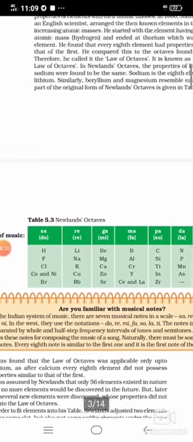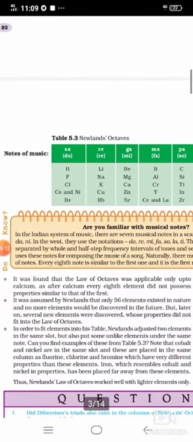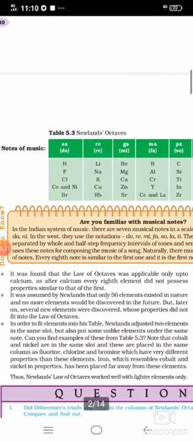of them show similarity. Now it was found that this classification was also not extendable, because the law of octaves was applicable only up to calcium. After calcium, every 8th element did not possess properties similar to that of the first.